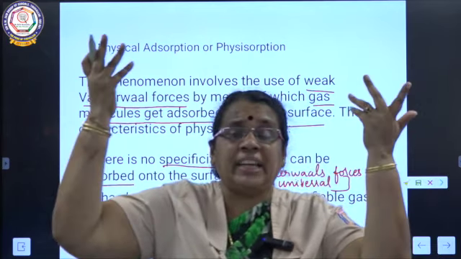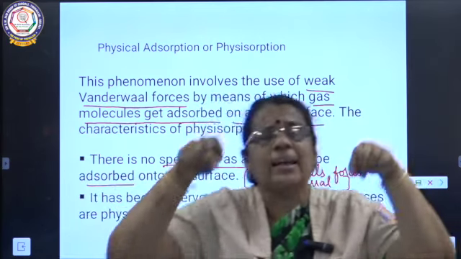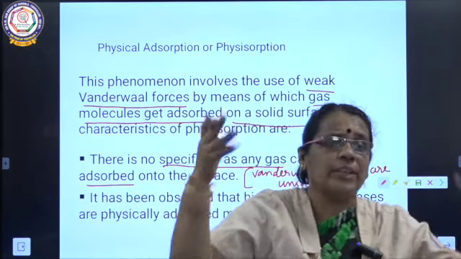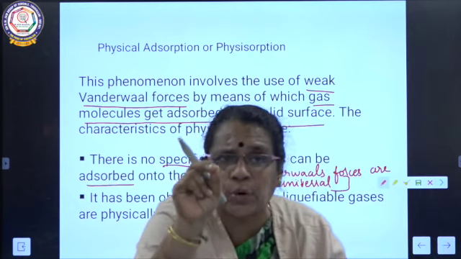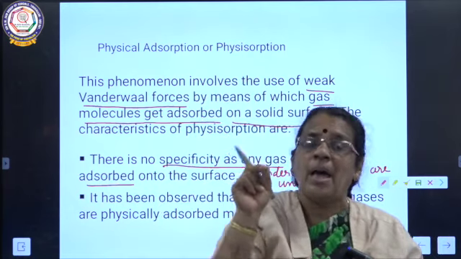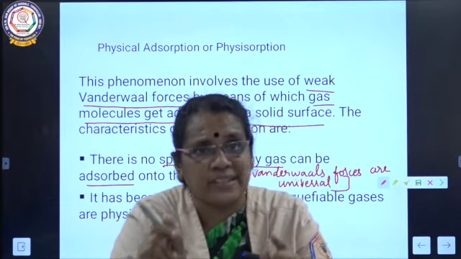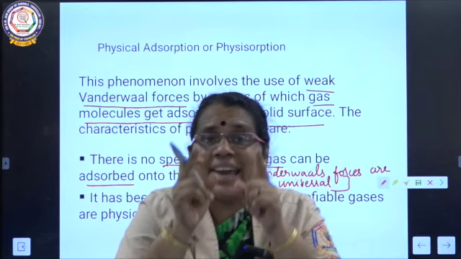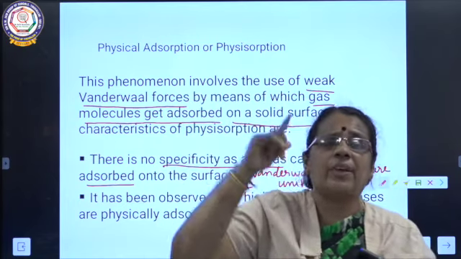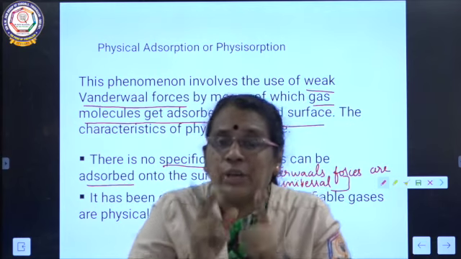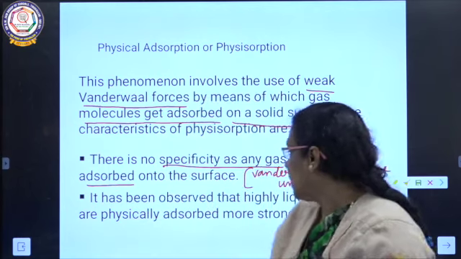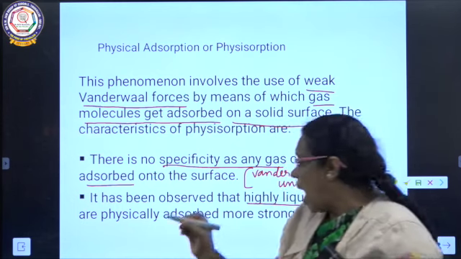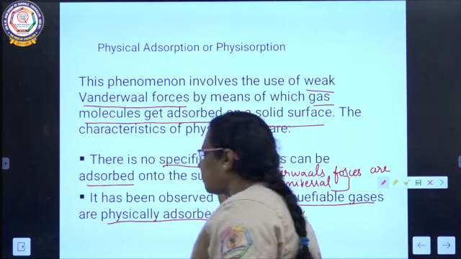There is no specificity for a particular gas, as van der Waals forces are universal forces. Any gas can be adsorbed at the surface of a solid because of the universal nature of van der Waals force. The next one: highly liquefiable gases are physically adsorbed.